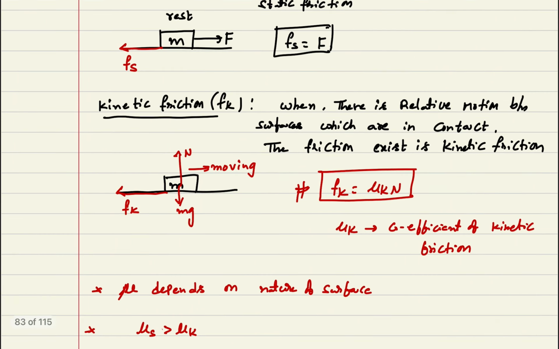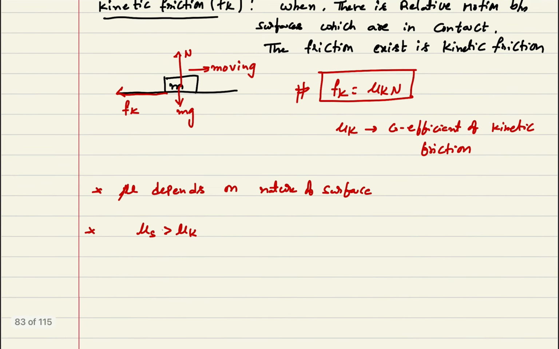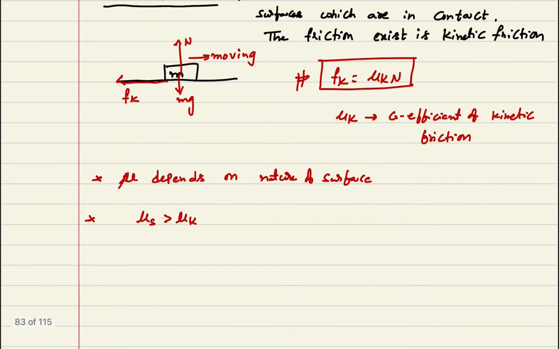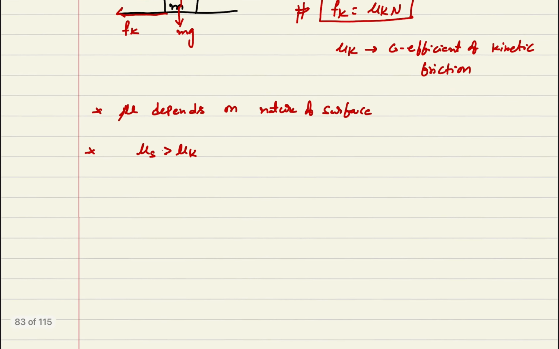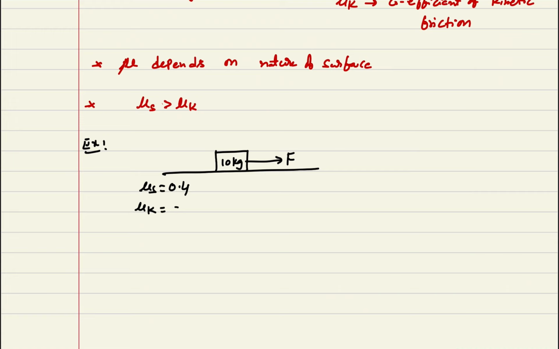Okay, now these are the relations we can see: Fk is equal to mu k into N, and Fs is equal to F. Now by using these relations, I am going to do some models on when to take limiting friction, kinetic friction, and static friction, and how to proceed. For example, I am taking a body of 10 kg. I have applied a force F, and mu s is equal to 0.4. Mu k I am taking as 0.3. Now I am writing the different cases.